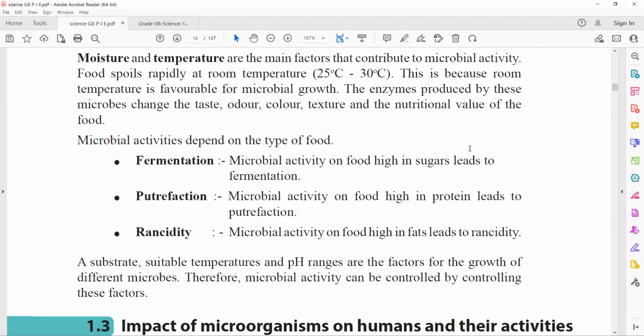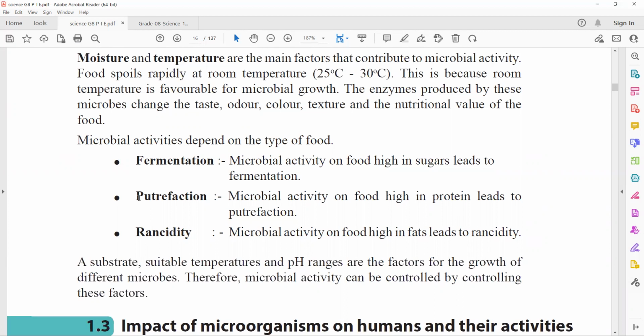This is the page from which you can get the answer for the first question. Microbial activities depend on the type of food. Here we have three microbial activities. The first one is fermentation. Fermentation is a chemical change because of the action of yeast or bacteria, often changing sugar to alcohol in the fermentation process.